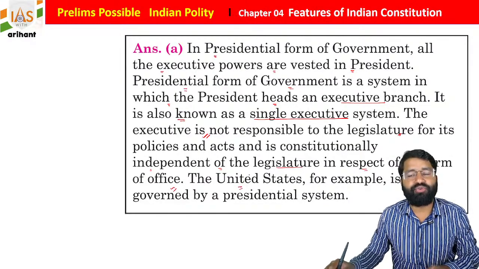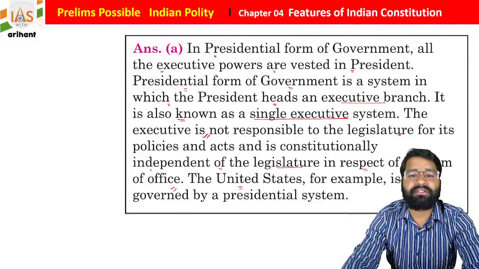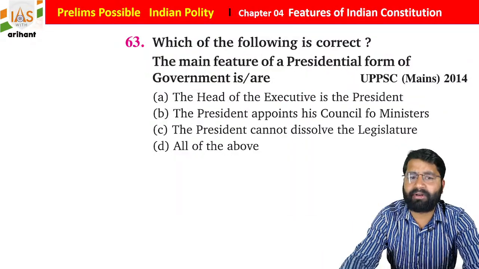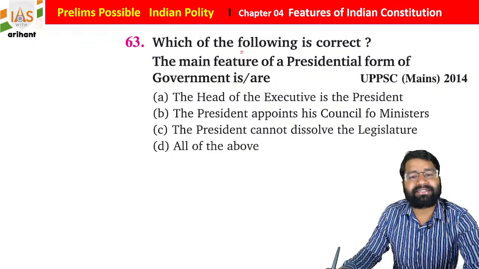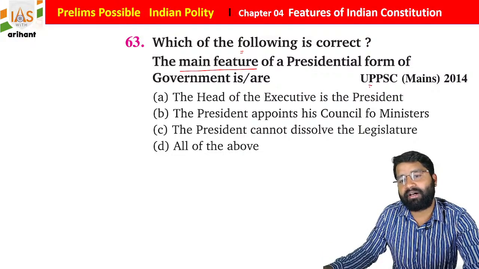Okay, so the US is the example where we get the presidential system or presidential government, students. Okay, so this is important. Now there is once again another question: which of the following is correct, and the main feature of the presidential form of government is or are?